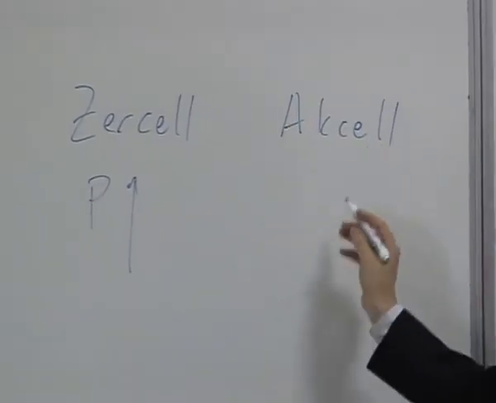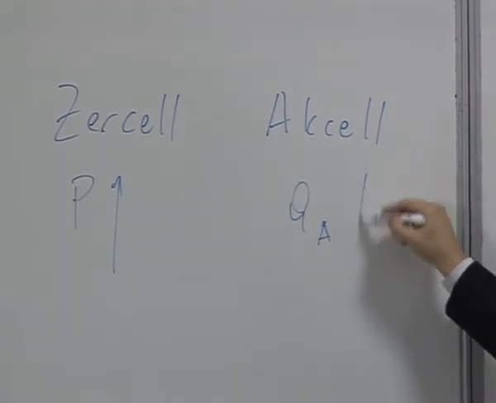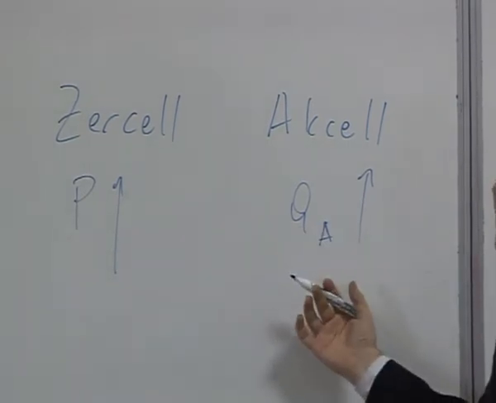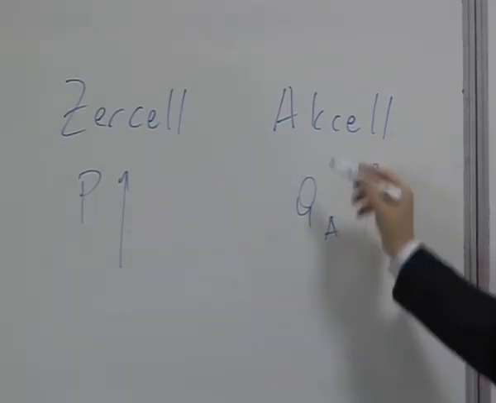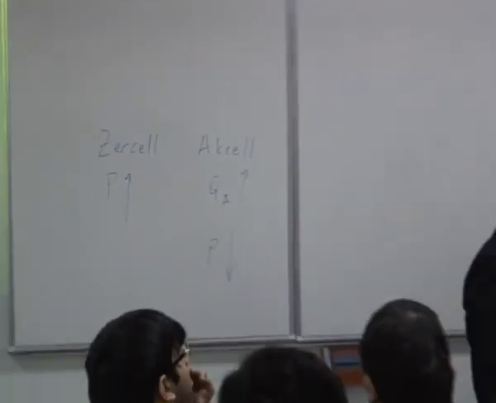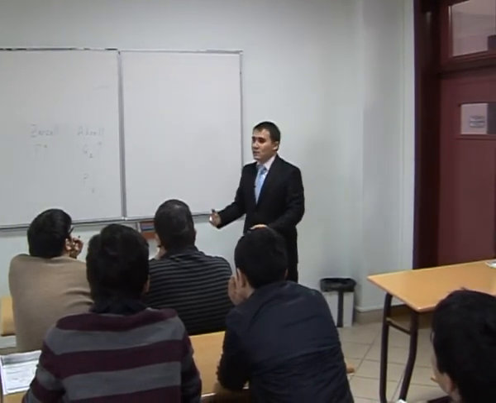You will switch to Aksel, and the quantity of Aksel demanded will go up. So we call it substitution. Or if Aksel's price goes down too much, for young people, as I know, they generally use Aksel.